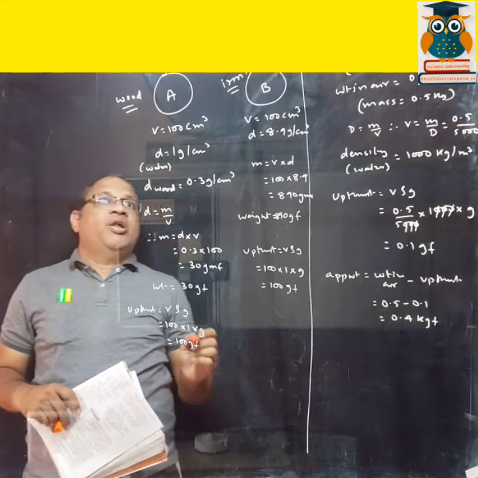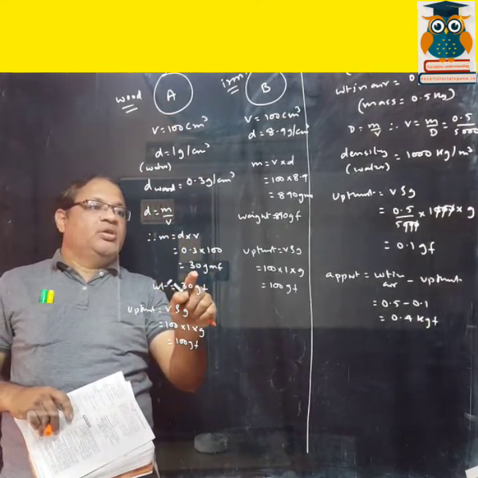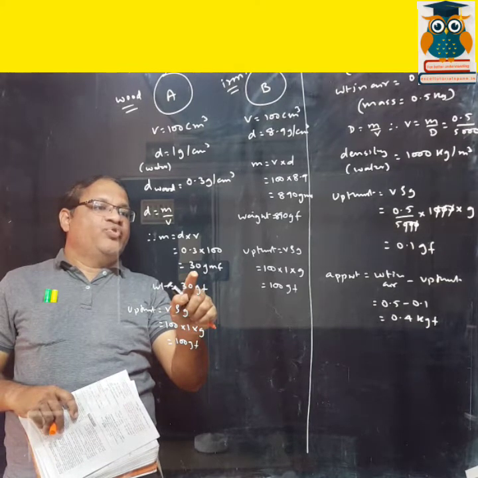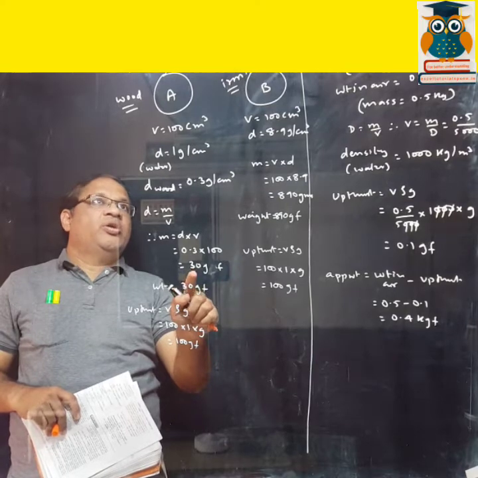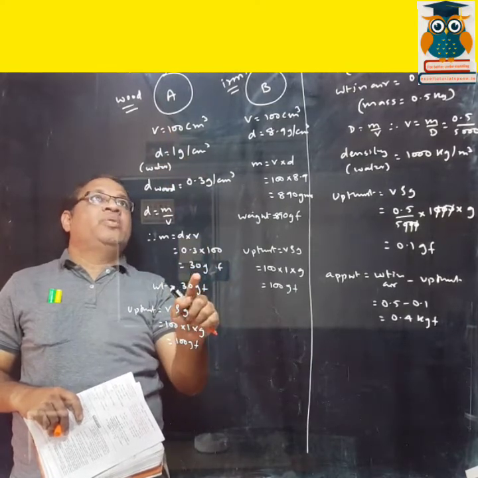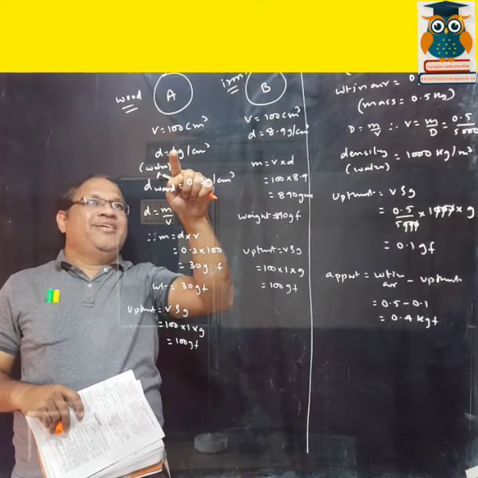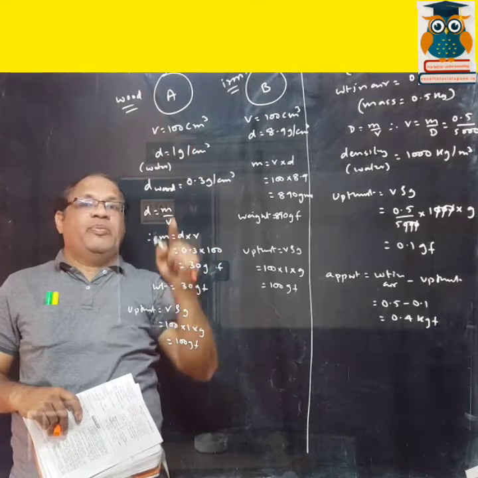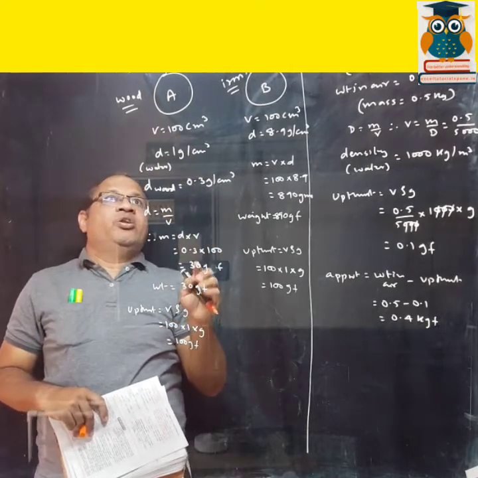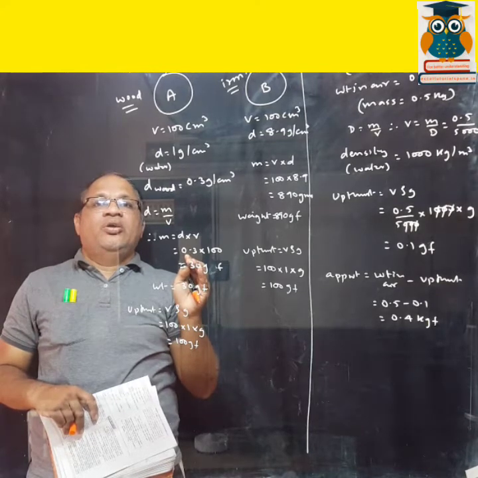Okay, but now the weight of this A is 30 gf, but upthrust is 100 gf. So weight pulling it downward is 30 gf. Upthrust pulling upward is 100 gf. So what will the net weight be? It will be less than that of the liquid.